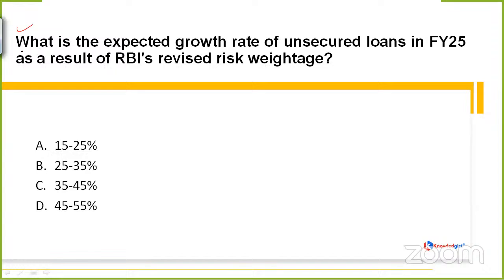Pardon, friends. As a result of RBI's revised risk weightage. Clear? Okay, so if we talk about the previous question of ours, then Akash, Talwar, Vaibhav, Sheikh, Samuel, everyone is with the correct option. That was the correct name, which is Vaidyanath. So my dear friends, it's not Vidyanath, it's Vaidyanath. Okay. Now here we are talking about the next question.